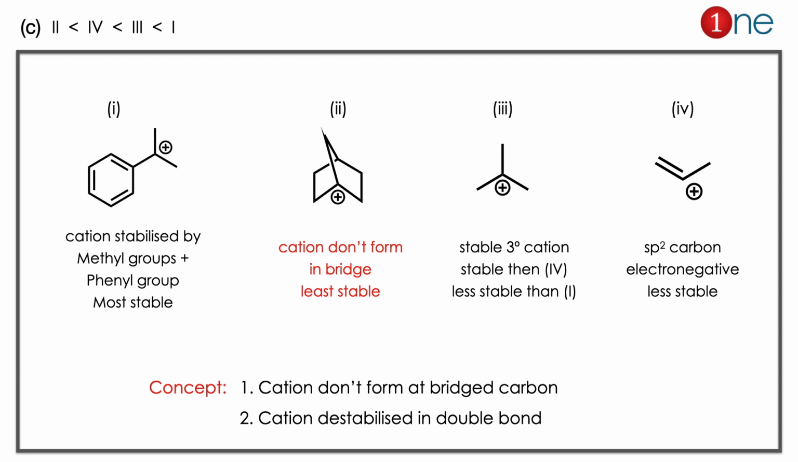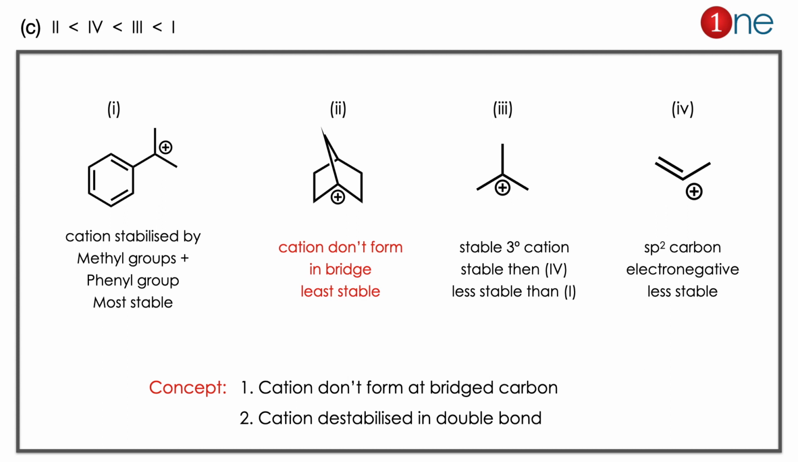Double bond is sp2 carbon. It is electronegative. It destabilizes the cation there. So third will be better than the fourth one. So if you look at the order, second will be the least one, then fourth, then third, most stable will be the first one. So the answer is clearly C there.